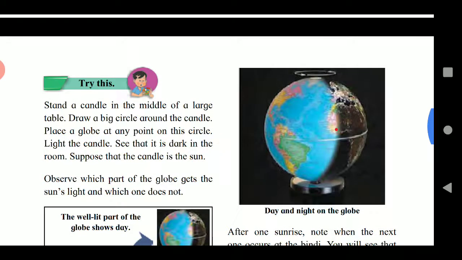Try this. Stand a candle in the middle of a large table. Draw a big circle around the candle. Place a globe at any point on this circle. Light the candle. See that it is dark in the room. Suppose that the candle is the sun. Observe which part of the globe gets the sunlight and which one does not.